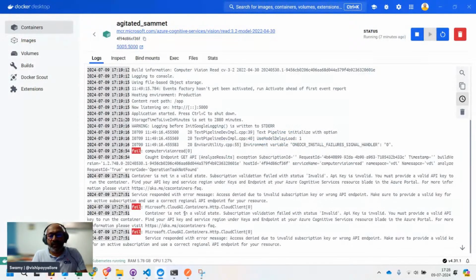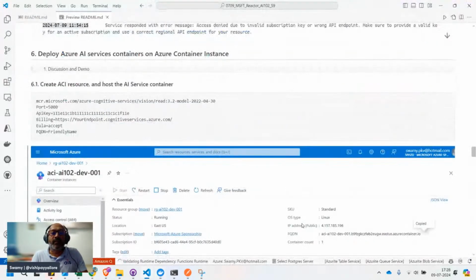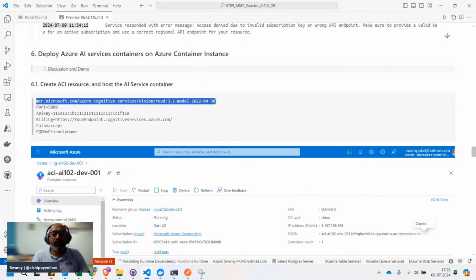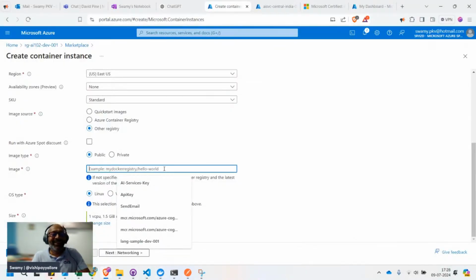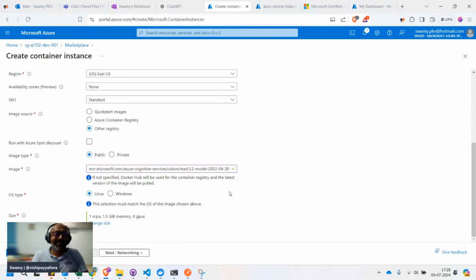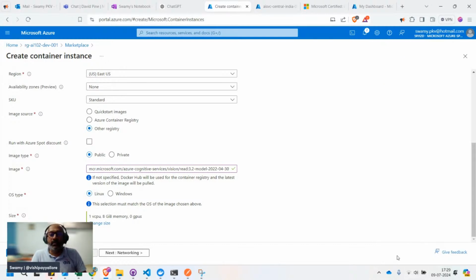See this, periodically it is trying to send that billing information, and it is failing. It will do that. Let's keep it like that. We want to see some more errors. As software programmers, we love errors, so let's keep it. Okay, I will bump it up. I want 8 GB of RAM, and I don't need GPU type.